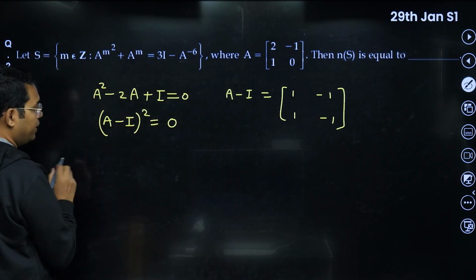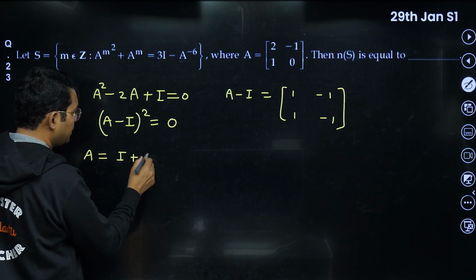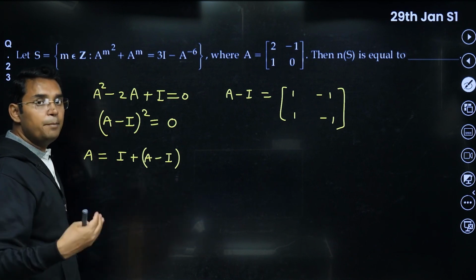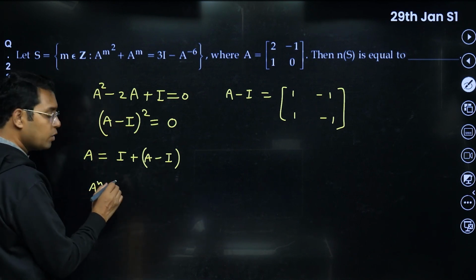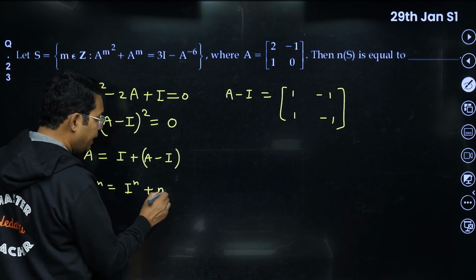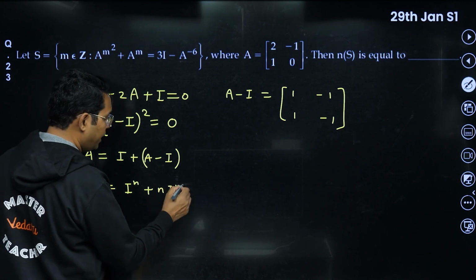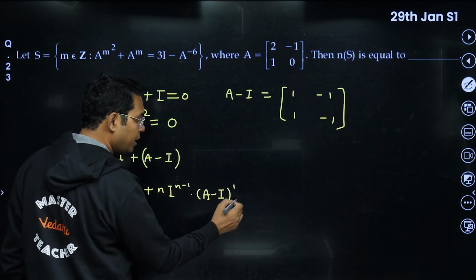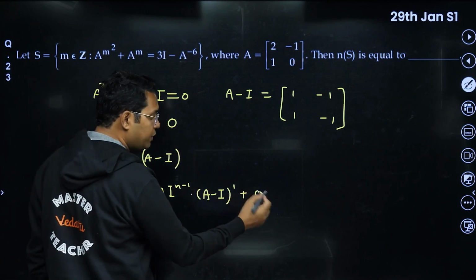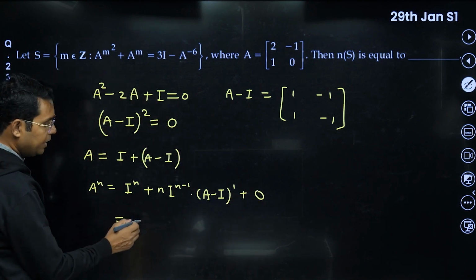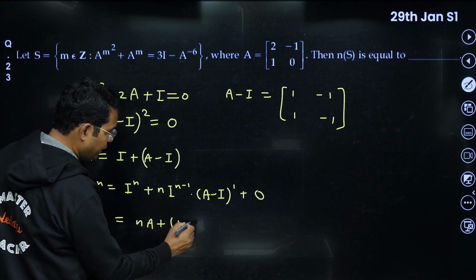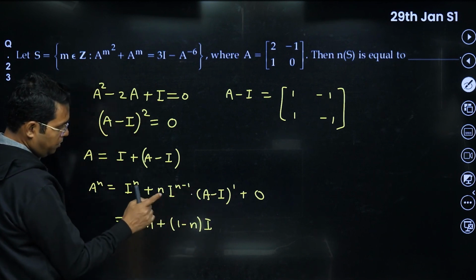Now, (A minus I) whole square is 0, and let me write A as I plus (A minus I). I has a commutative product with any matrix, so in such cases, we can apply the binomial theorem. When you apply the binomial theorem, it will be I power n, which is nothing but I, plus nC1, I power n minus 1 into (A minus I) power 1, and all higher powers of (A minus I) will be the null matrix because of this. So after that we need not write. This relation we are getting as A power n is n into A plus (1 minus n) into I.